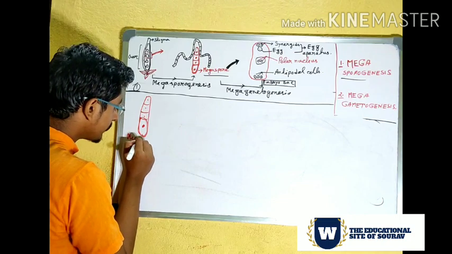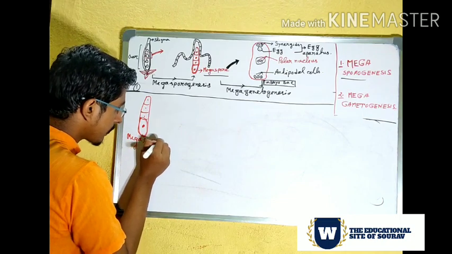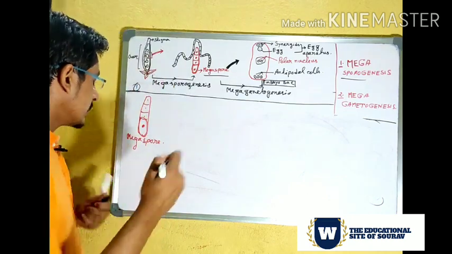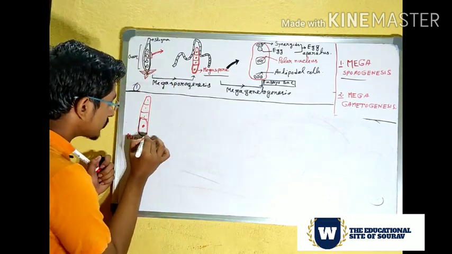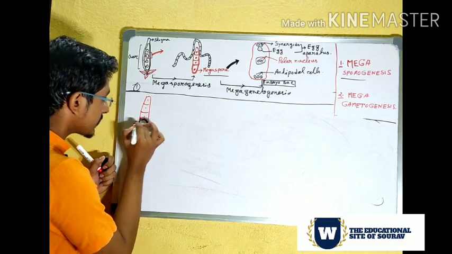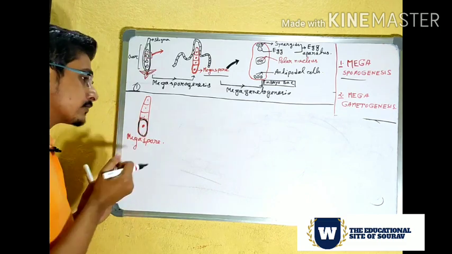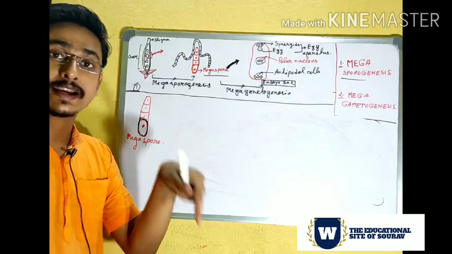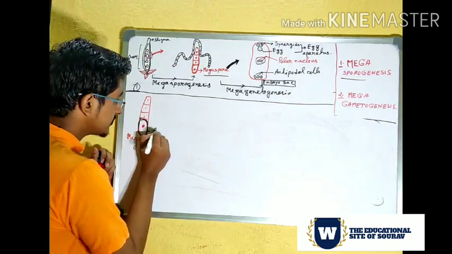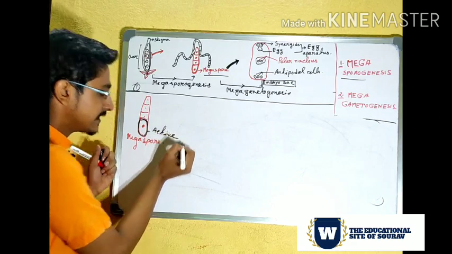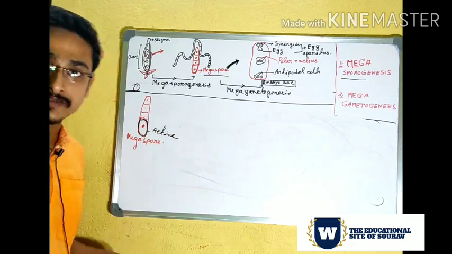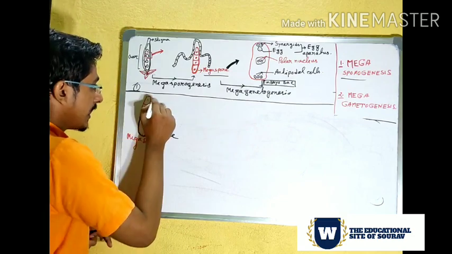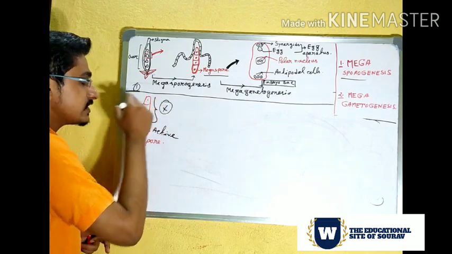Now next event: the lowermost megaspore will enlarge and become active among these 4 megaspores. So only one megaspore is active, and these 3 megaspores will degenerate.